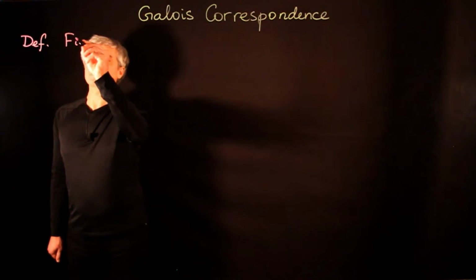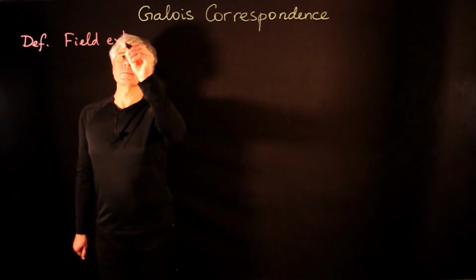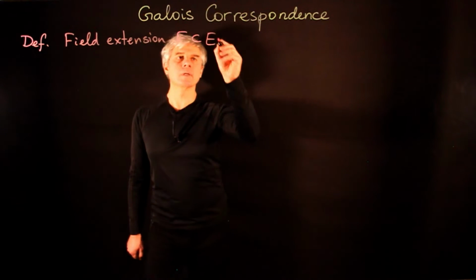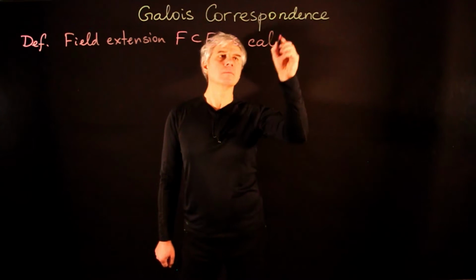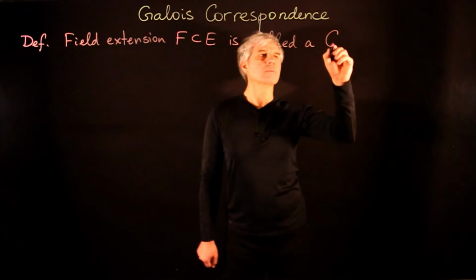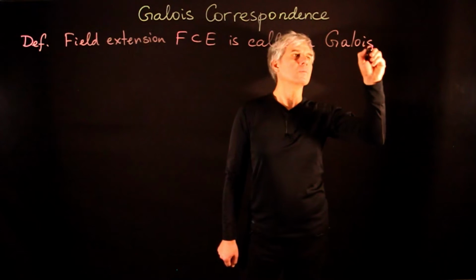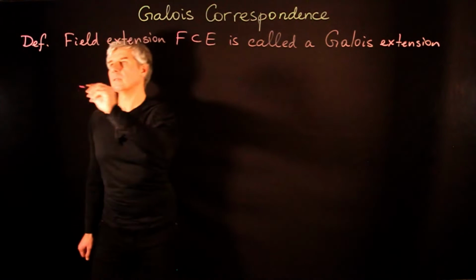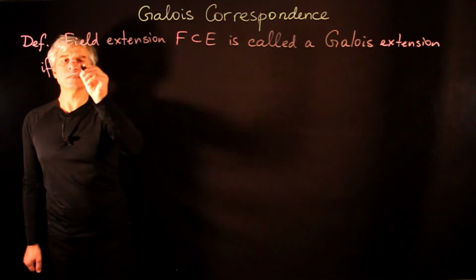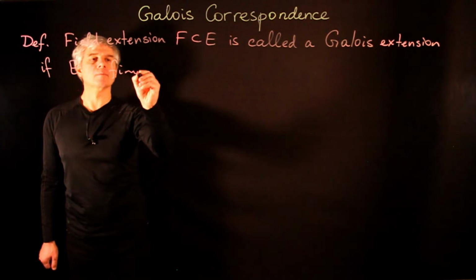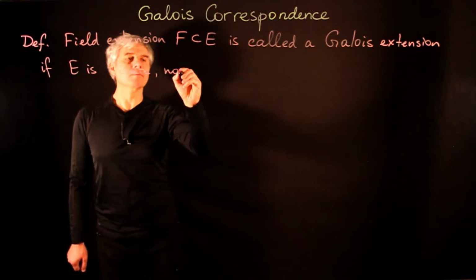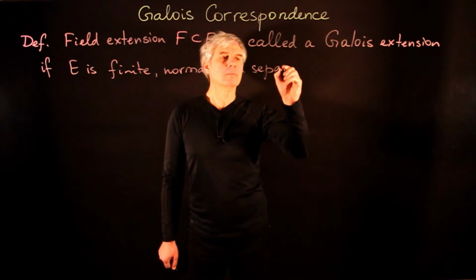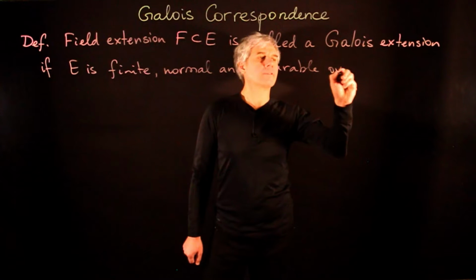A field extension E of the field F is called a Galois extension if E is finite, normal, and separable over F.